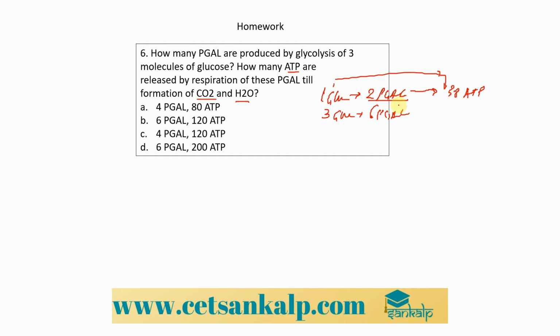So hence, for 6 PGAL, we can calculate the value, right? For 6 PGAL, what will be the number of ATPs? It is just a cross multiplication. If you cross multiply 6 into 38 divided by 2, the answer will be near 114. Yes. So the nearest value to 114 is 120. So hence B is the right answer, 6 PGAL and 120 ATP molecules, right? So this is the answer for this particular question.